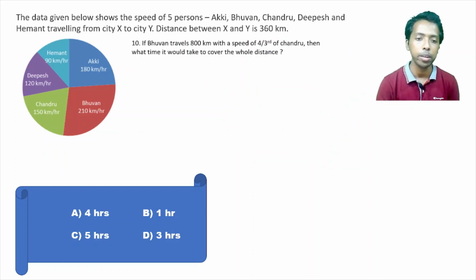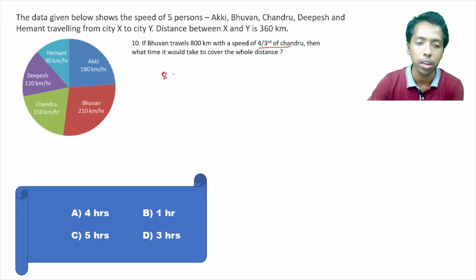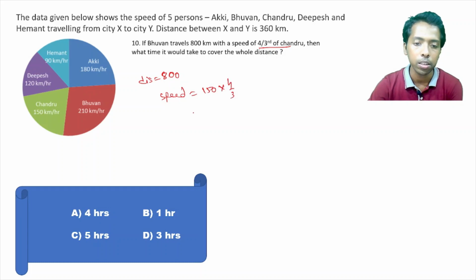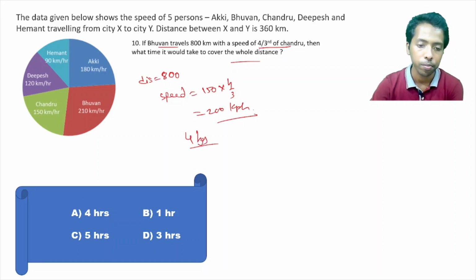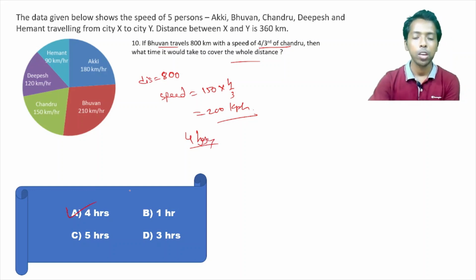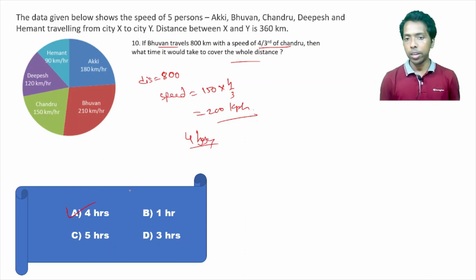Moving to the question number 10 here. If Bhuvan travels 800 kilometers with a speed of 4/3 the speed of Chandu, okay. So 800 is the total distance to be traveled, and speed 4/3 that of Chandu. Chandu speed, that is 150. 4/3, that is 200 kilometers per hour is the speed. Then what would be time taken to cover the whole distance by Bhuvan? So this is 4 hours. Easy one, right? Option A.